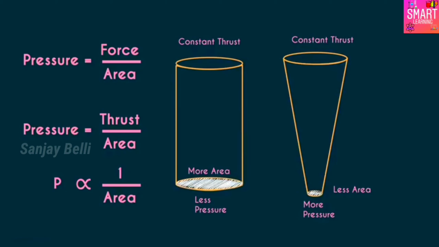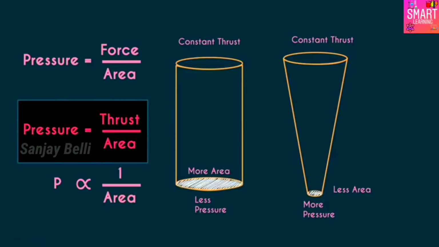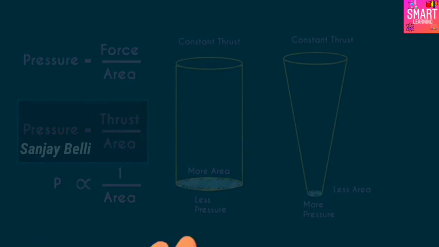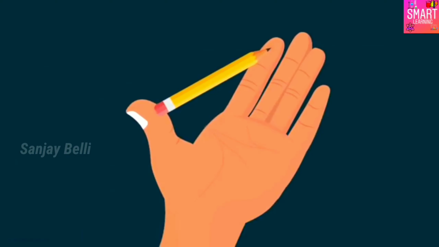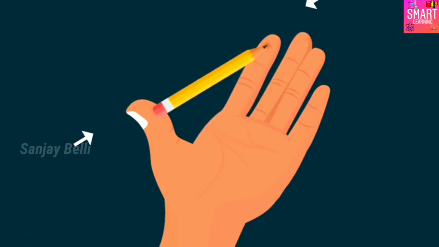Now we can understand the two situations in terms of this formula. What happened in the first situation? As we apply an equal force from both ends, then as per Newton's third law, the pencil will also apply an equal and opposite force on the fingers.